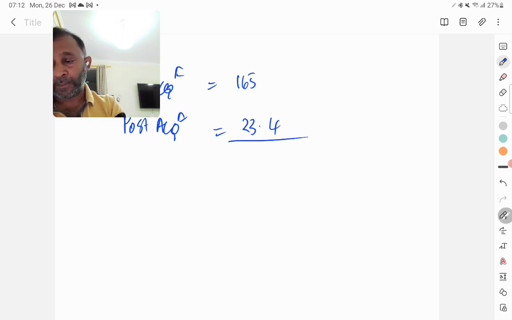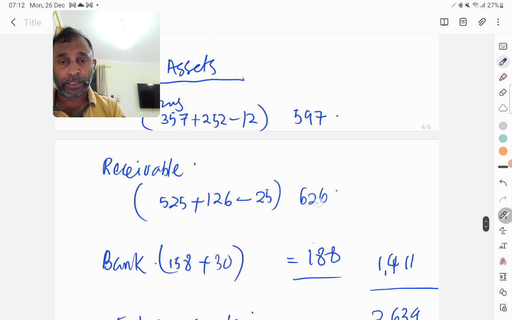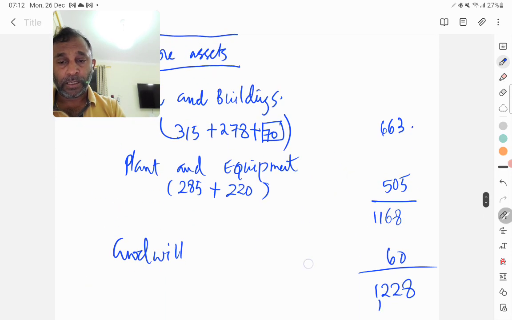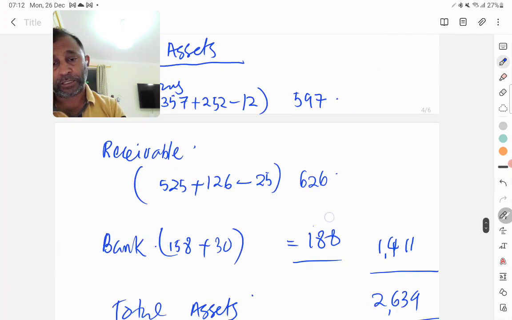So 23.4 plus 165, 188.4. So now we come back. Consolidated retained earnings will be how much? 661.6.